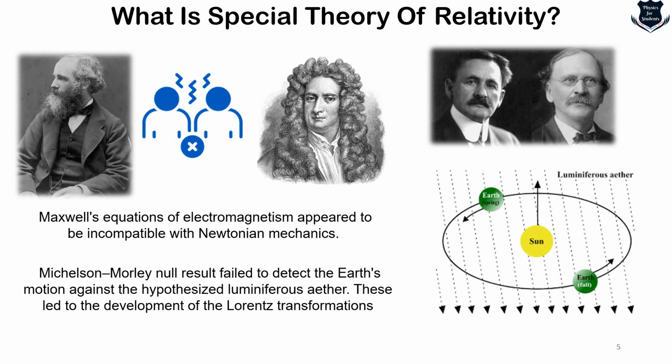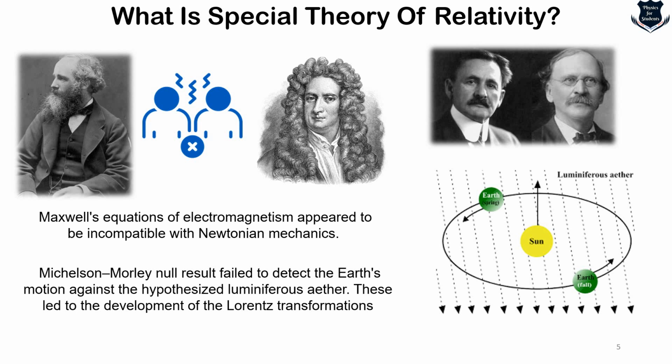History accounts that even Maxwell assumed there is something called a luminiferous ether, and he framed the mathematical laws of electromagnetism considering ether. Well, that is a different part of the story. So the incompatibility in terms of motion between electromagnetism and Newtonian mechanics and luminiferous ether, along with the failure to detect ether, was shown by the Michelson-Morley experiment, which resulted in the development of the special theory of relativity.